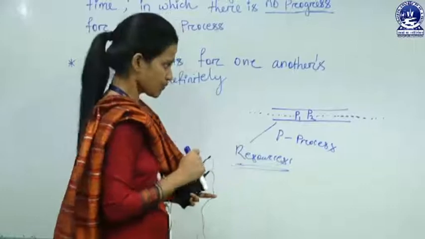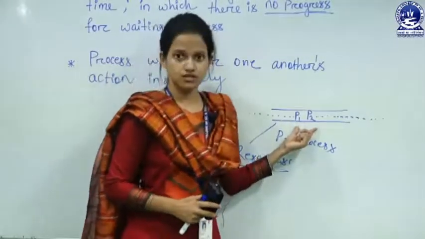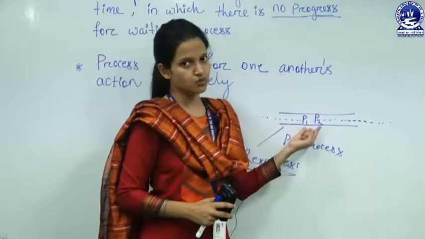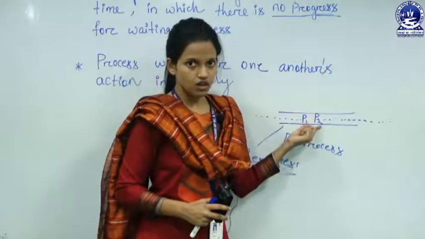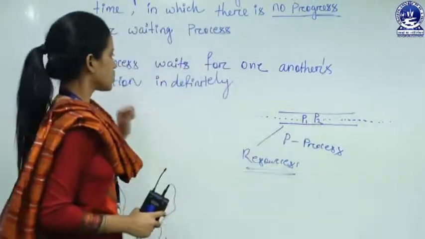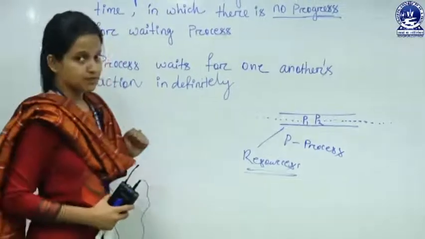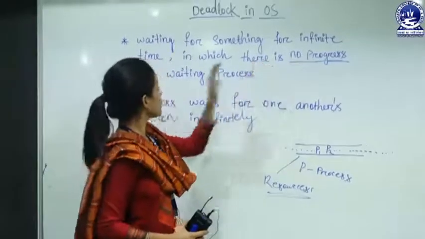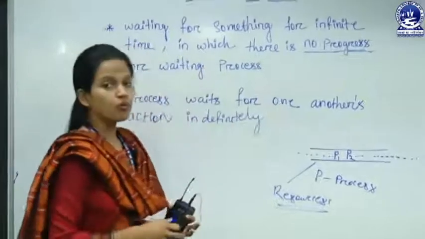Okay, deadlock means there is no progress for the processes. Neither P1 progresses nor P2 progresses, because they are just waiting for one another. So that's why it comes to the operating system concept. In operating system, the first point is waiting for something for infinite time, in which there is no progress.